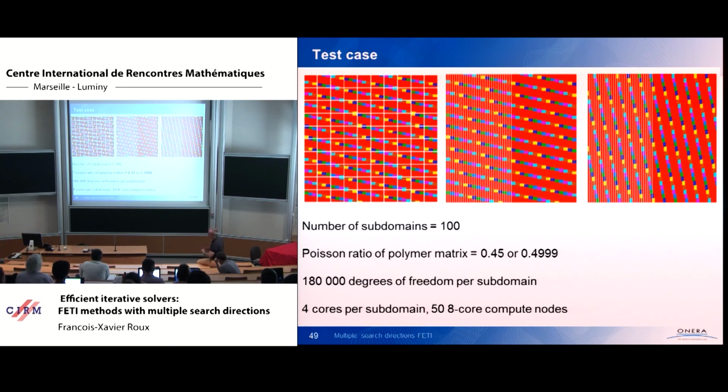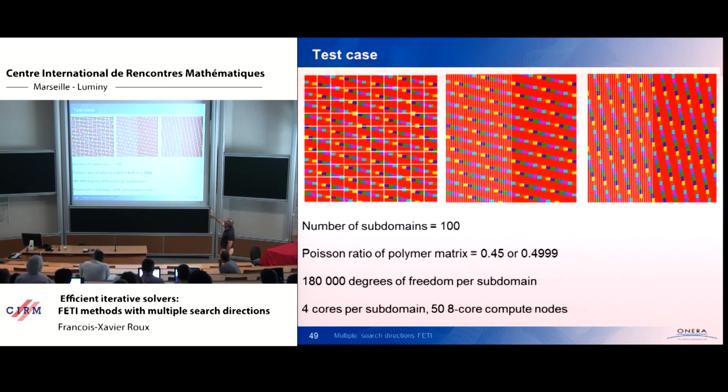Okay, so I'm seriously late, but I think it is the last but one slide. So this is a test case. So my test case, not that big a problem. I mean, it's something like 17 million degrees of freedom. So 100 subdomains, so a little bit less than 200,000 degrees of freedom per subdomain.